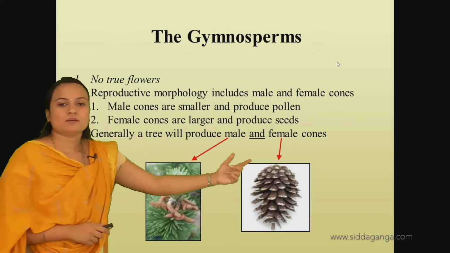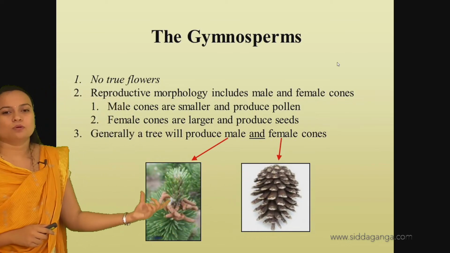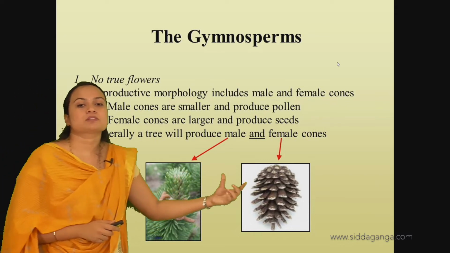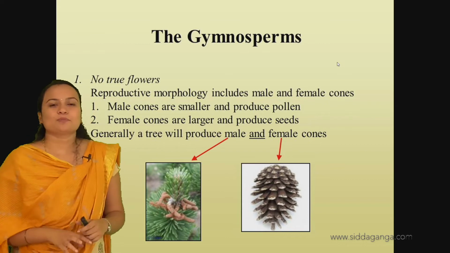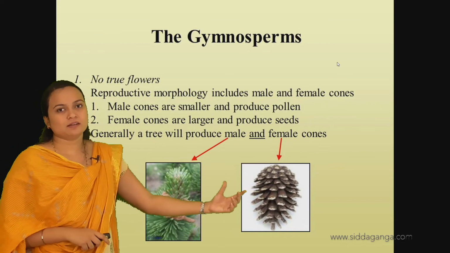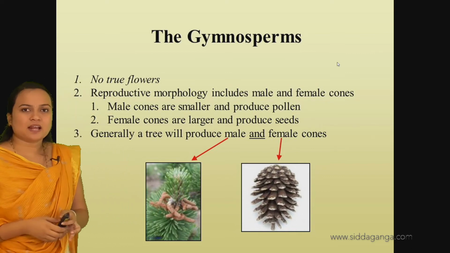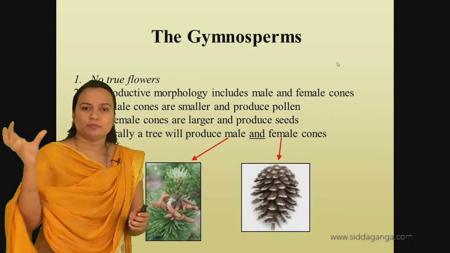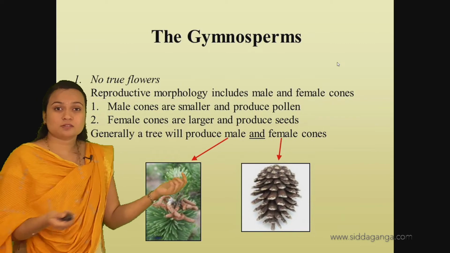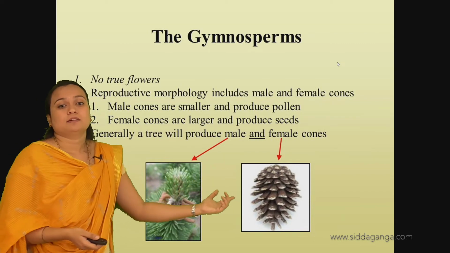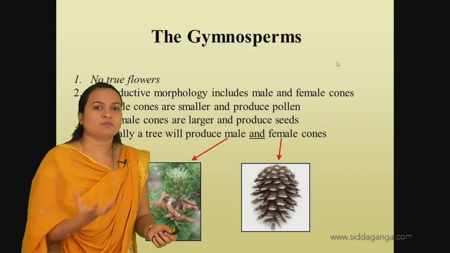If you compare, the female cone is larger than the male cone. Male cones are usually smaller and female cones are larger. Why? Because the pollen grains are smaller compared to the ovule, right? I think you all studied about the reproduction of plants in 7th standard, where the ovule is larger compared to the pollen grain. So it may be influenced by this character, like the male cones being smaller and the female cones somewhat larger.